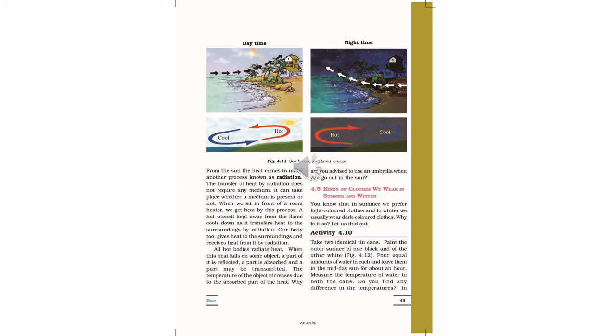When the vessel is kept outside, there is air and the heat is transferred to the air or the surrounding places, with a medium or without a medium. That is, air is there, so a medium is there, so the heat is transferred to the air. So slowly the vessel gets cooled.